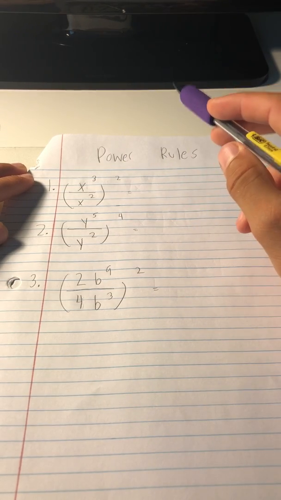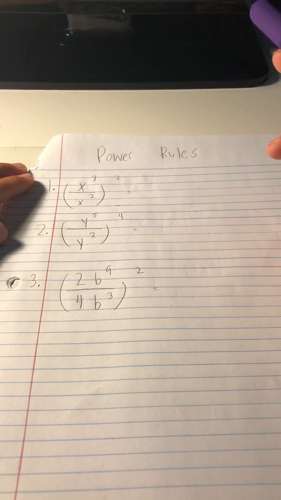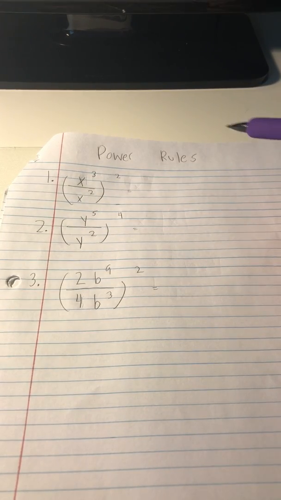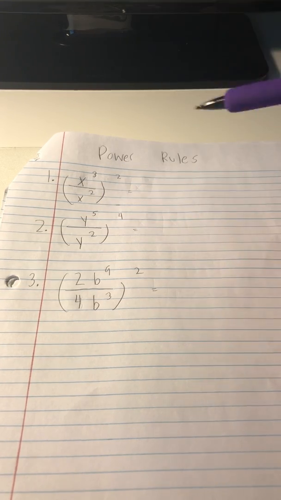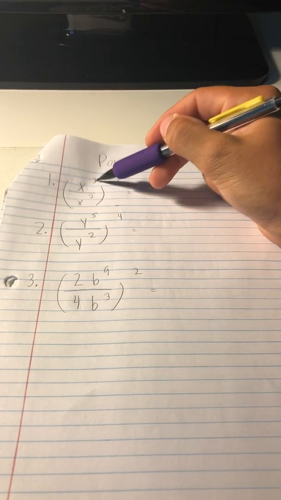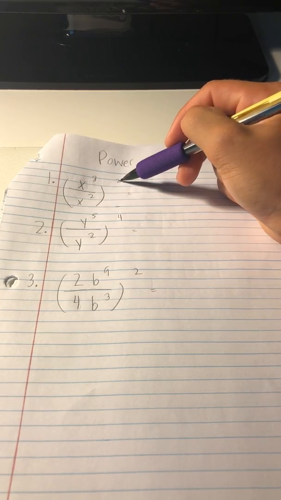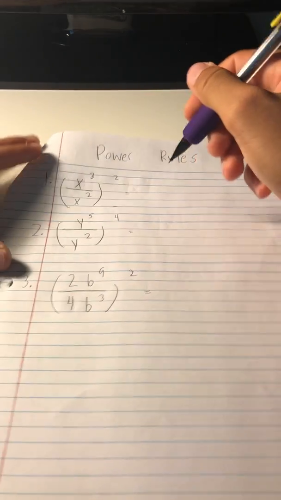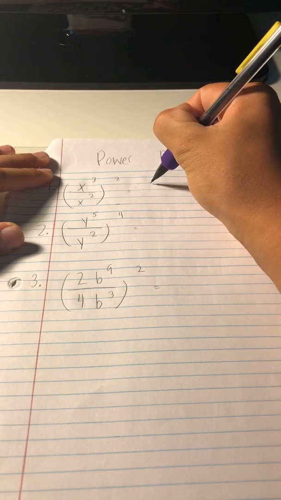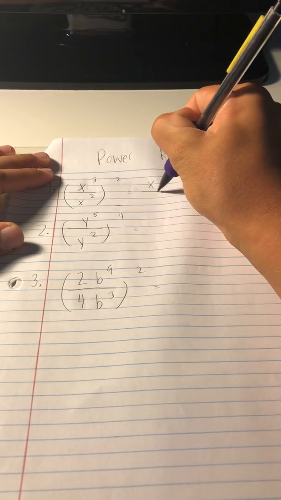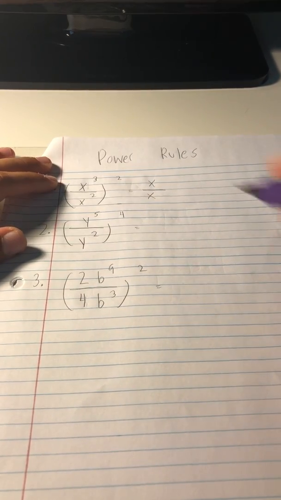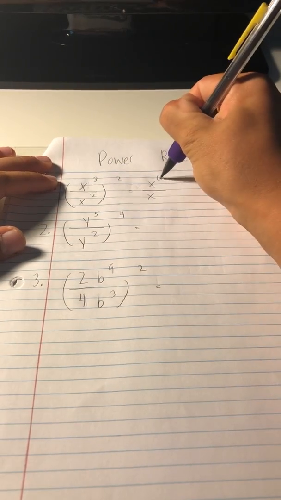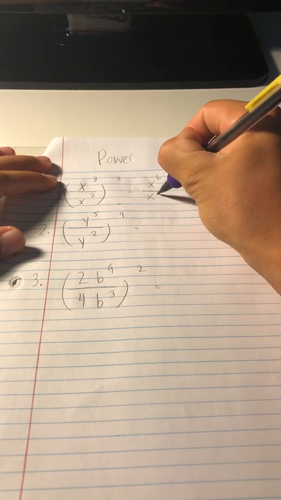To a noob, this looks pretty difficult, but really it's easy. When you have a fraction like this in parentheses, and then you have an exponent here, you multiply this exponent with this exponent. In this case, you keep the x. Don't do anything with the x's yet. We will get to it in a second. You do 3 times 2, that gives you 6, and then 2 times 2 is 4.